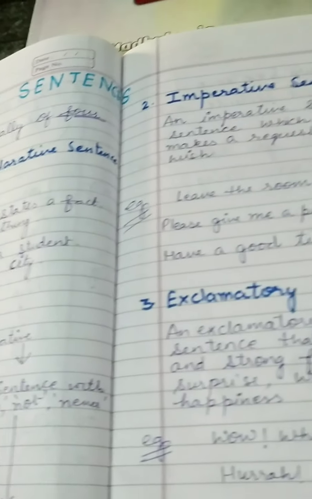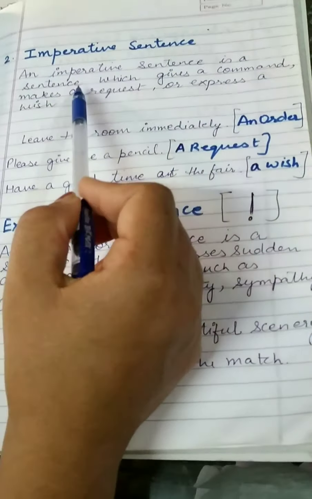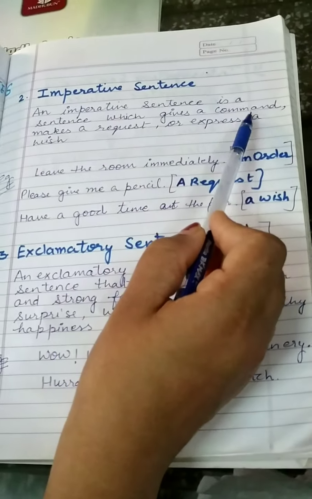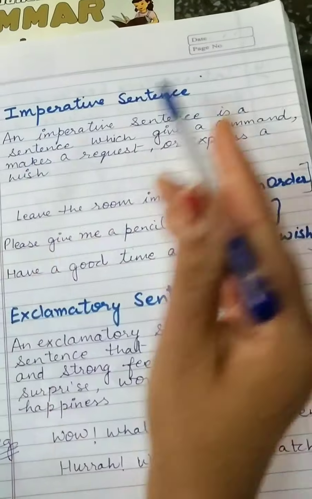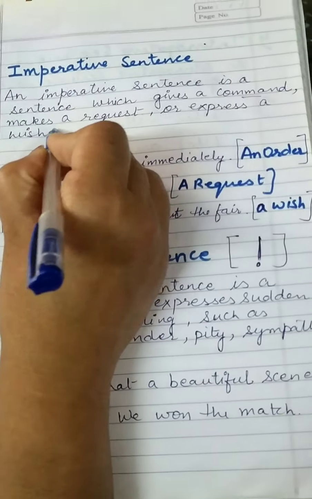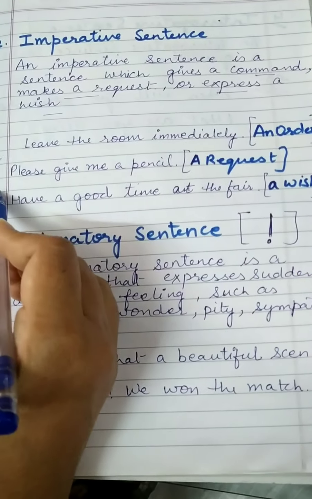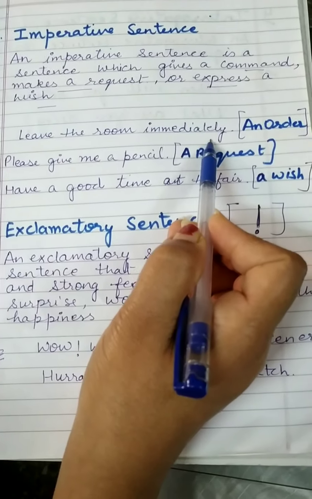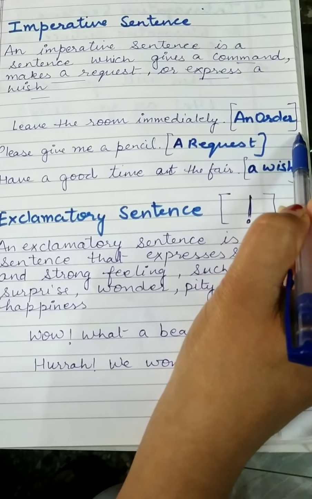Next is imperative sentence. An imperative sentence is a sentence which gives a command, makes a request, or expresses a wish. Example, leave the room immediately. We are giving an order to someone to leave the room.